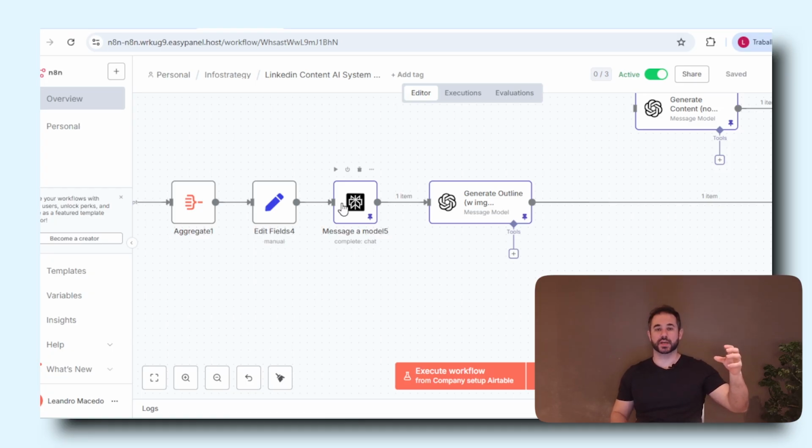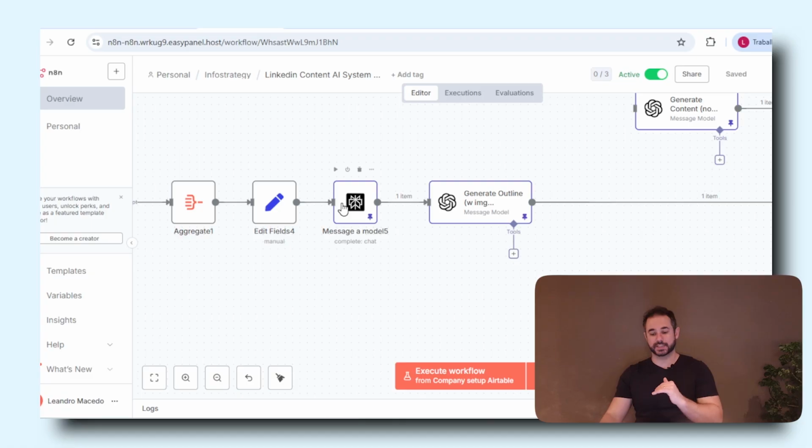We're getting all the main topics in that content. We're getting our business overview, the ICP we want to speak with, the content topics that we want to speak about, and we're using a deep research module from Perplexity to find extra content, extra statistics about the same topics that we will create our content on, right?